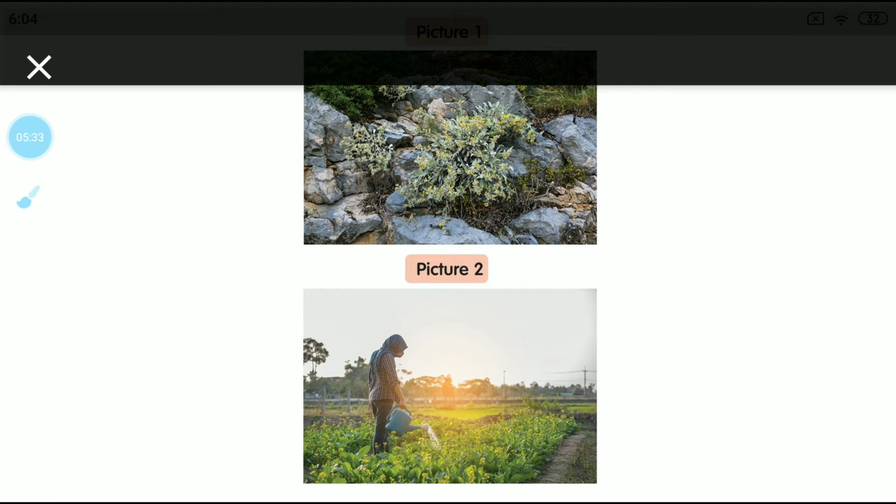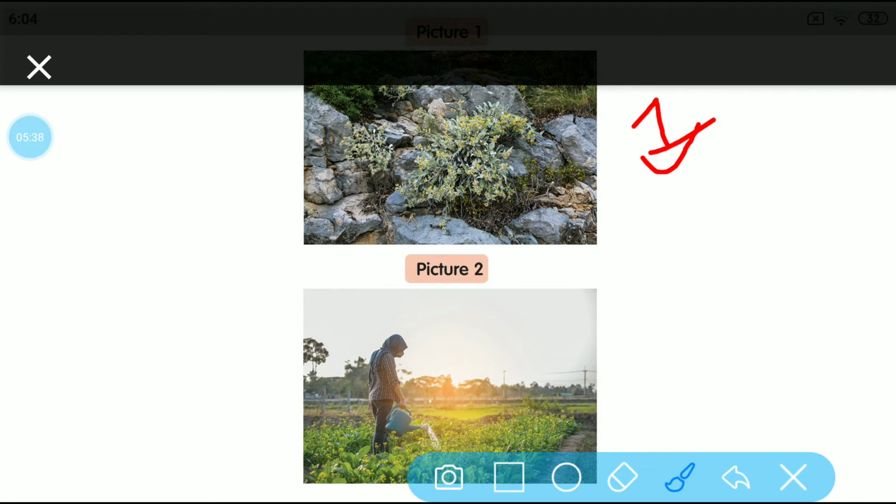So in this slide, when you observe picture 1, children, just check the surroundings of this picture. How are the plants growing there? Are they growing in a proper manner? No, they are not growing in a proper manner. The surroundings are completely full of rocks and other substances. Even here you can see some other plants growing there.